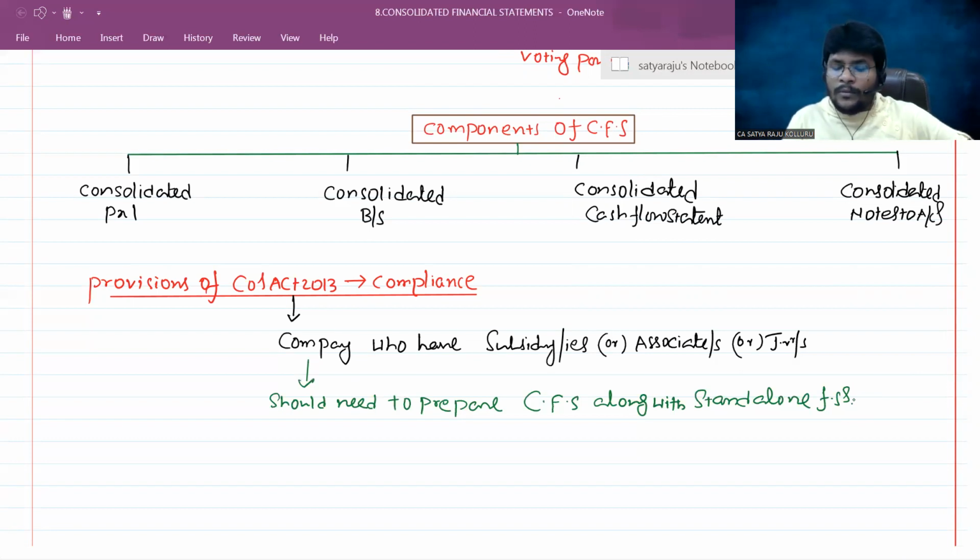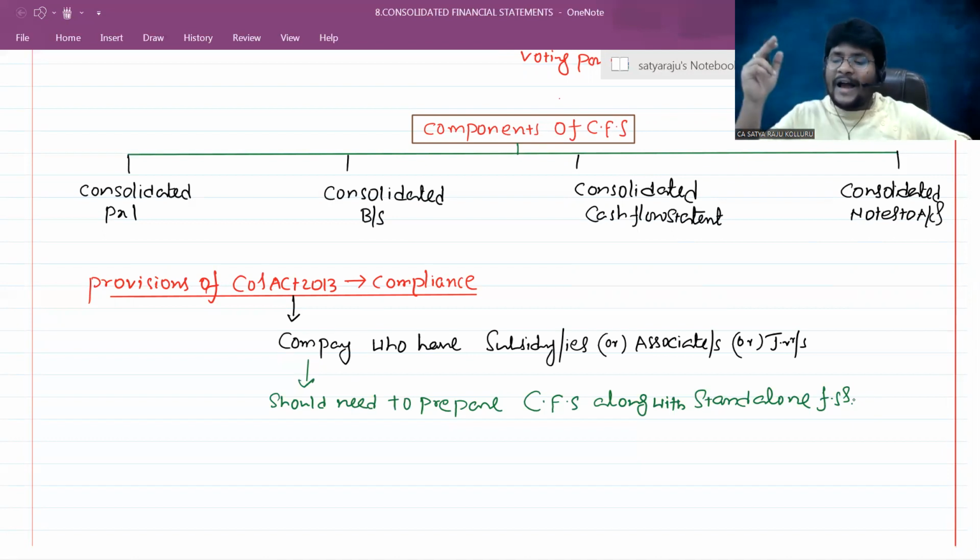Now, the holding company or the parent company, along with the standalone financial statements, should include the consolidated financial statements also as part of the financials. The board of directors should also approve the consolidated financial statements. At the time of sending such financials to the shareholders, along with the standalone financials, it should also include the consolidated financials. Then shareholders will discuss the CFS as well in the general meeting.